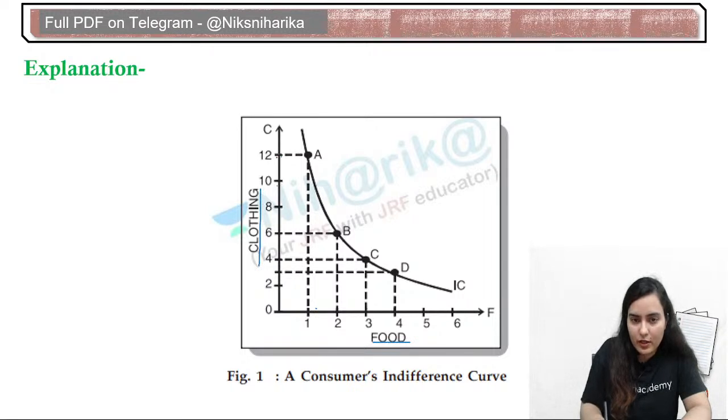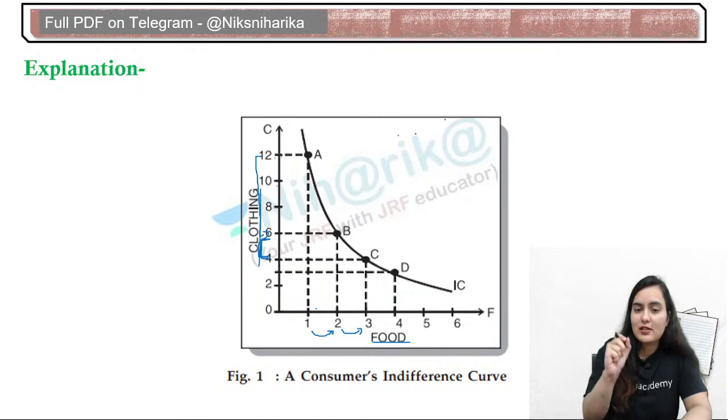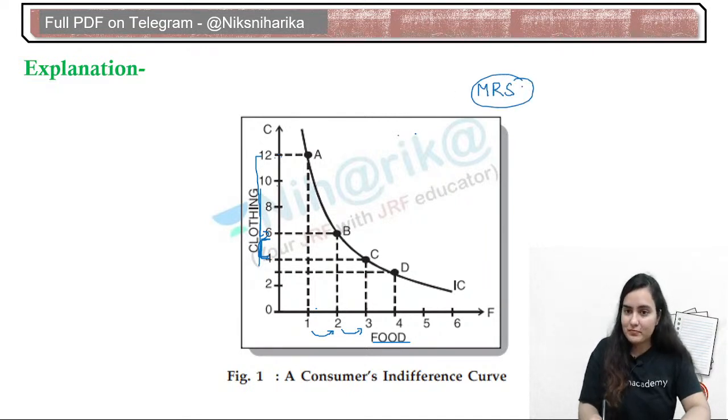If we are sacrificing 6 pieces of clothes, then we will have the additional consumption of food, or vice versa. Then next we have to sacrifice 4 units of clothes to get 1 unit of food, right? So every single time our sacrificing ratio will go on decreasing, that is, it will follow the marginal rate of substitution, and this will go on decreasing.